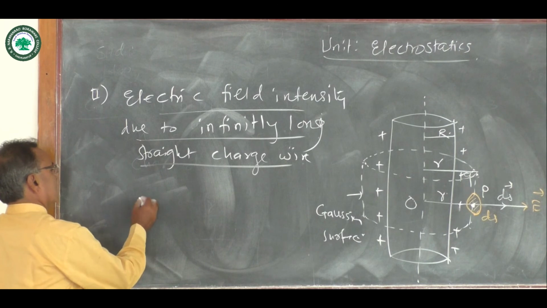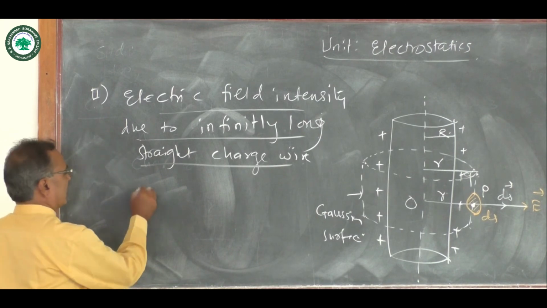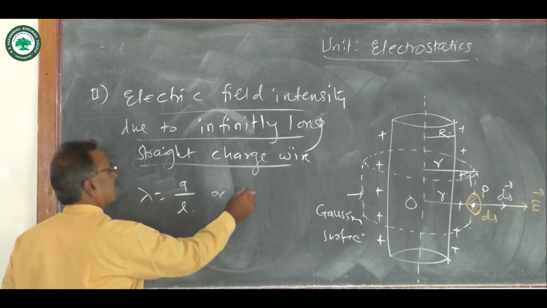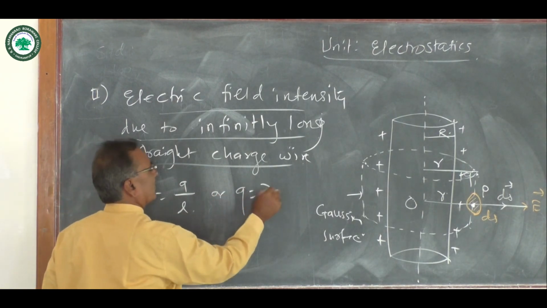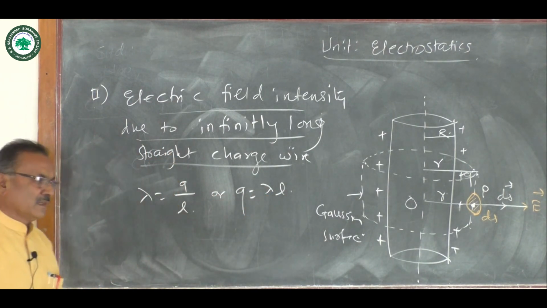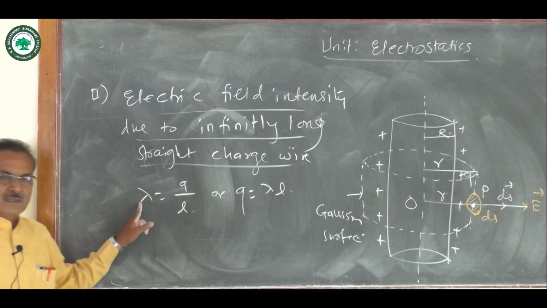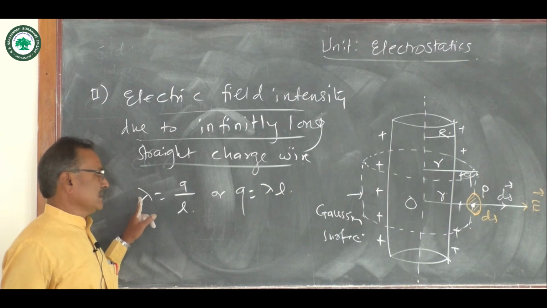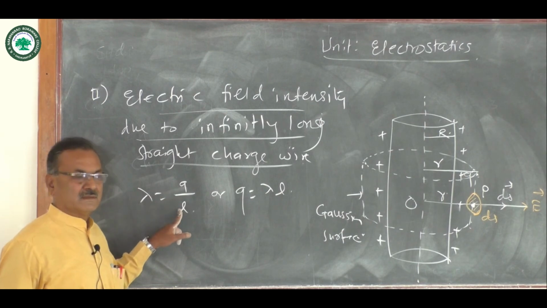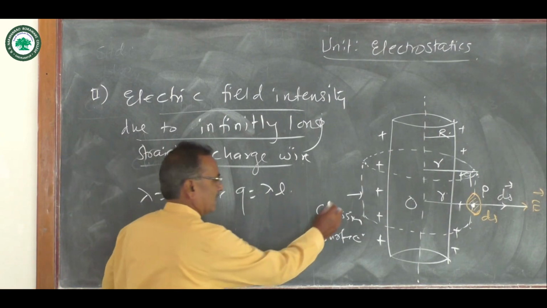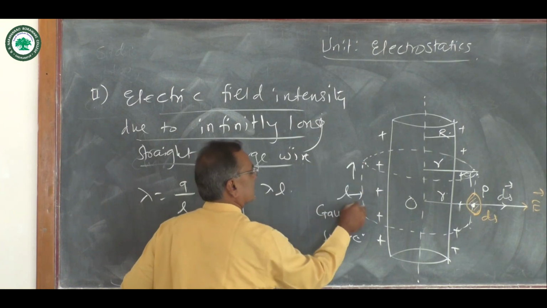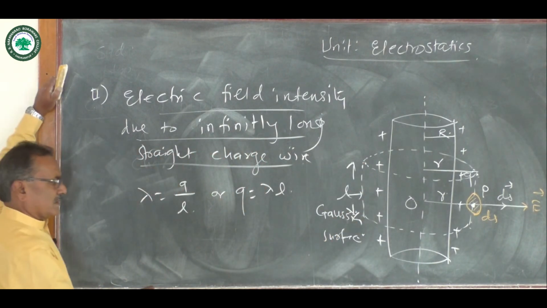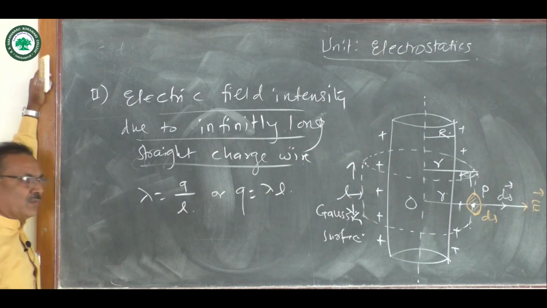Then the charge per unit length lambda is Q by L, or charge is equal to lambda into L. Here lambda denotes the charge density, that is charge per unit length, and L is the length of the Gaussian cylinder.